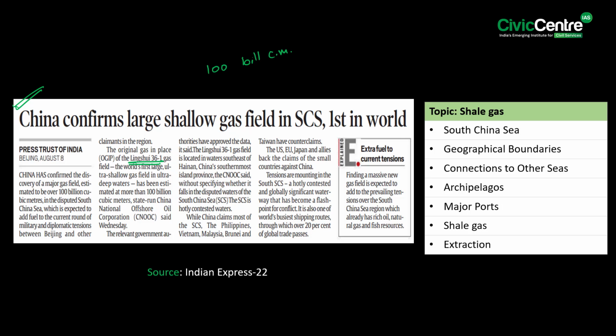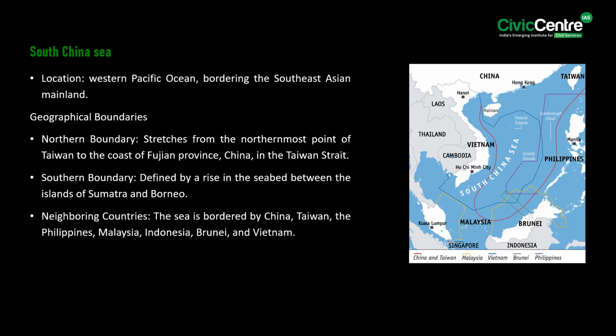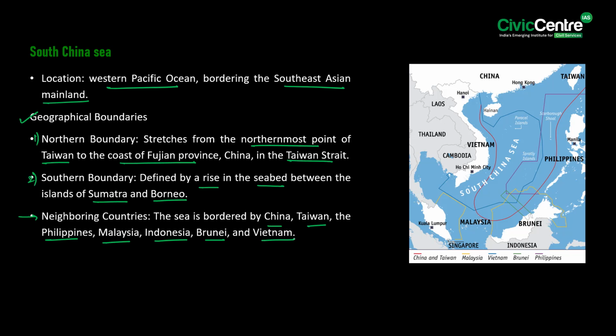In this context, let us talk about the South China Sea and then about the shale gas. See, the South China Sea is a critical and strategically significant body of water located in the Western Pacific Ocean, bordering the Southeast Asian mainland. If we have to look at the geographical boundaries, the northern boundary stretches from the northernmost part of Taiwan to the coast of Fujian province of China in the Taiwan Strait. Then the southern boundary is defined by a rise in the seabed between the islands of Sumatra and Borneo. Significantly, the sea is bordered by China, Taiwan, the Philippines, Malaysia, Indonesia, Brunei, and Vietnam.